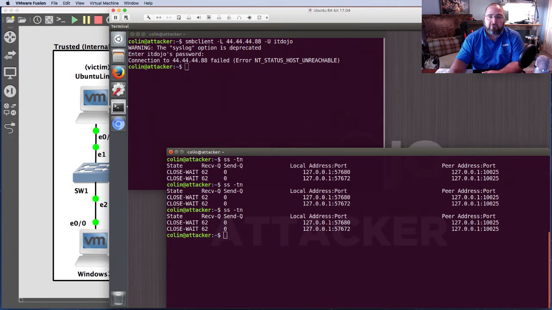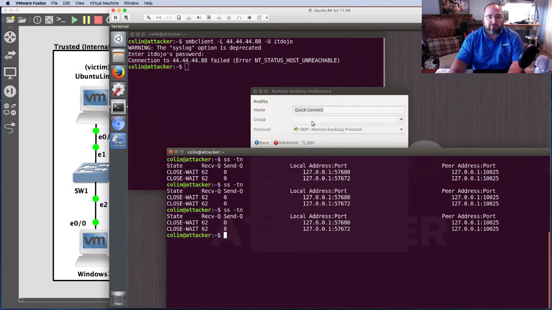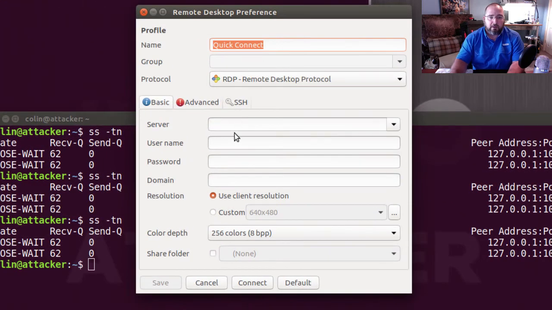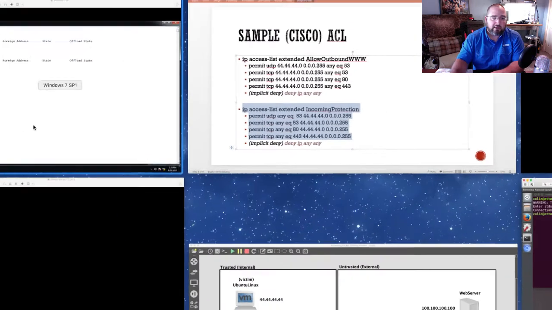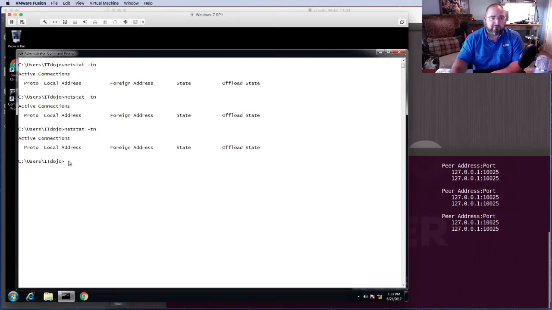If I tried to establish a remote desktop connection to 44.44.44.88, it's unable to connect, and again, the connection attempt never made it to the server.